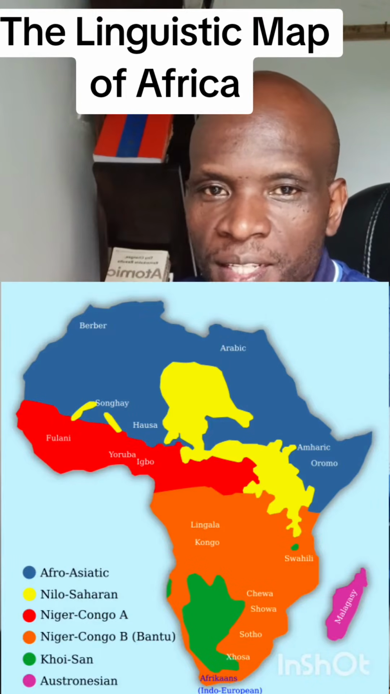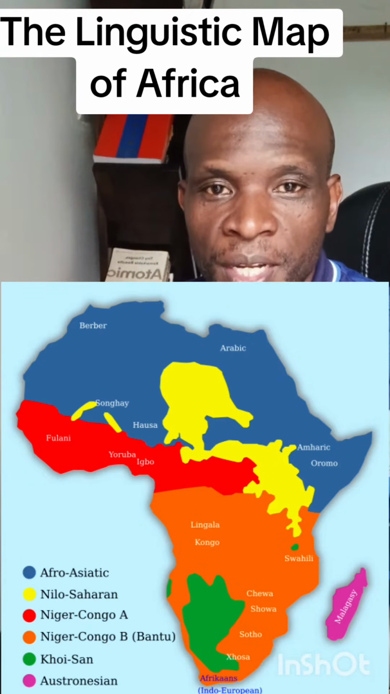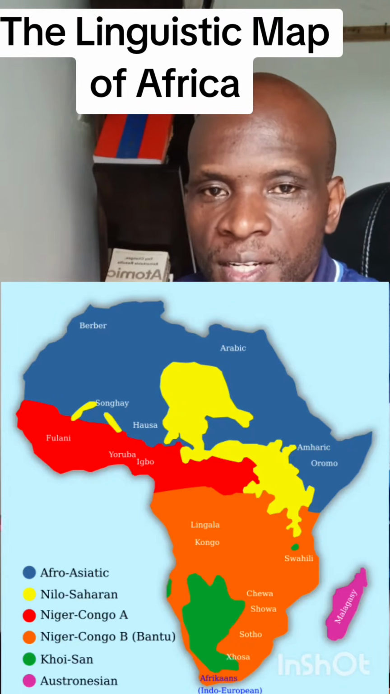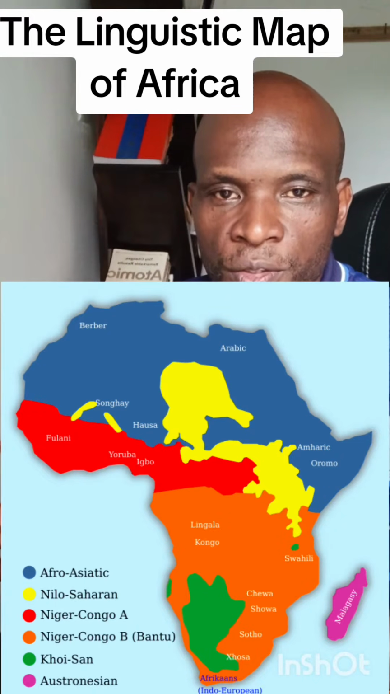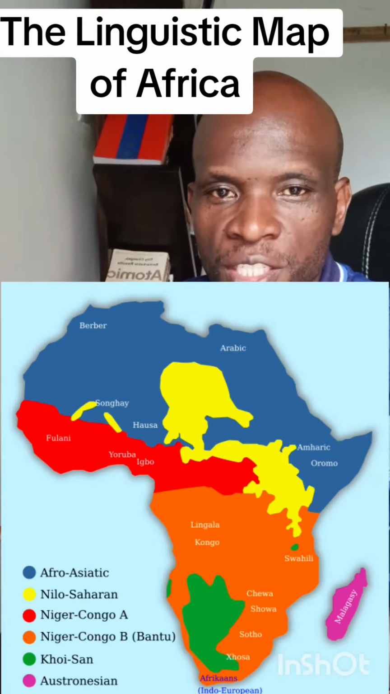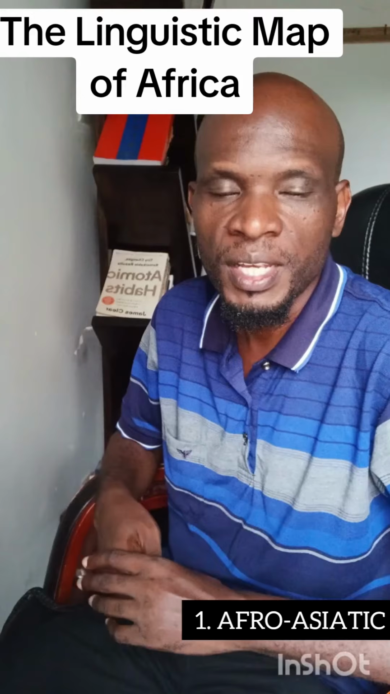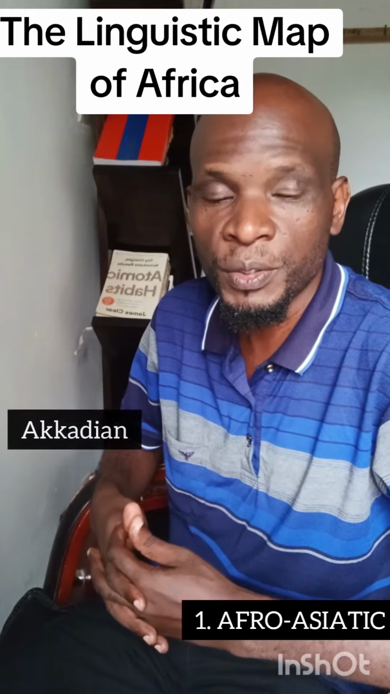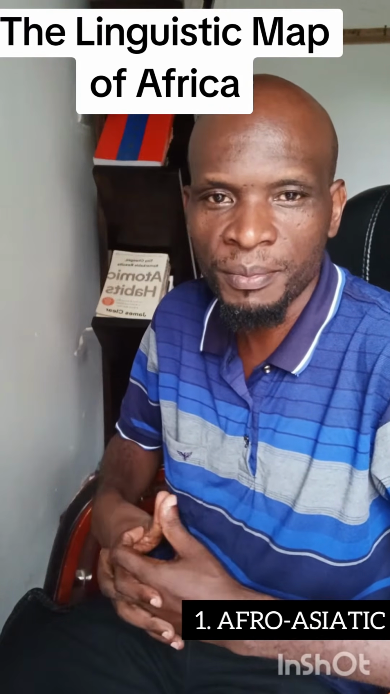Now, the part that is painted blue is an area where languages that fall into the category of Afro-Asiatic are primarily spoken in Africa. The Afro-Asiatic group of languages are mostly spoken to the north of Africa, and they are also spoken a lot in Asia, especially the Middle East, the Levant, and those kinds of places. Afro-Asiatic languages are also languages that we've heard about in history, the Akkadian language, the Aramaic, and most of these languages have become extinct.